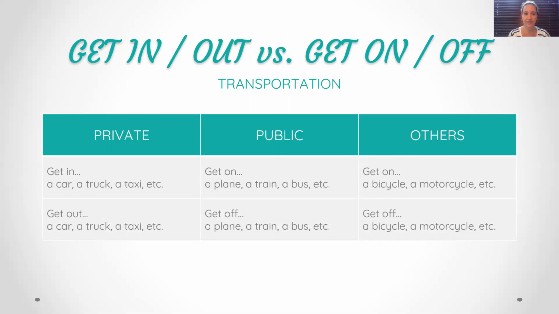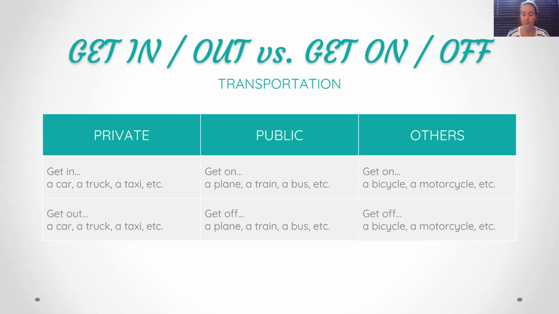So when we say private, that means that you are alone. Well, it's exclusively for yourself. Well, it belongs to you, or as the example of a taxi, you're not with a group. Well, usually you're not in a group in a taxi. It's really designated for one person or a group of people, but you know each other, right? Get out would be the opposite. So you get out of a car, a taxi, a truck, etc.